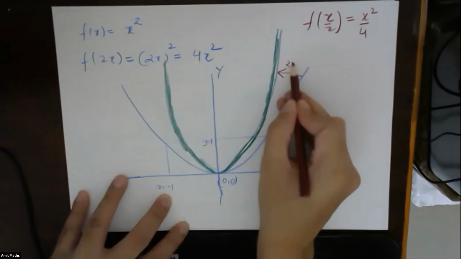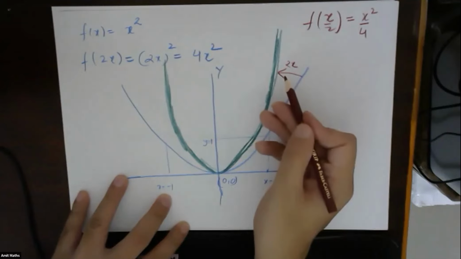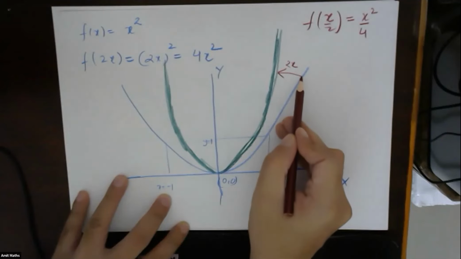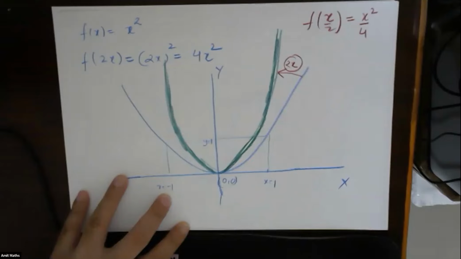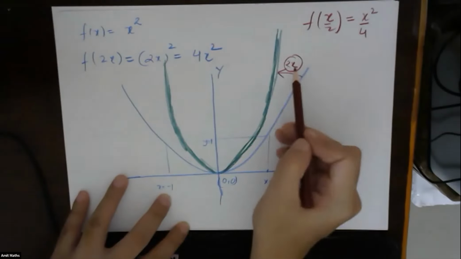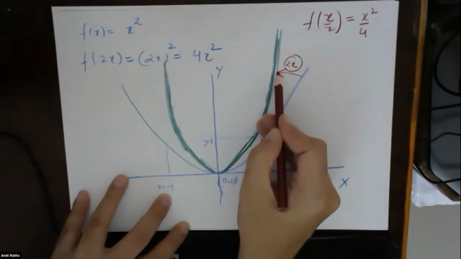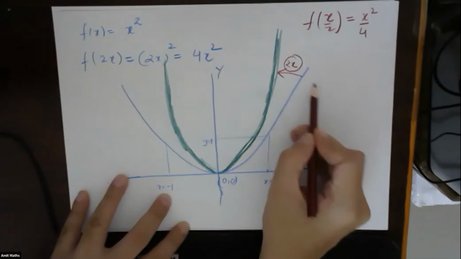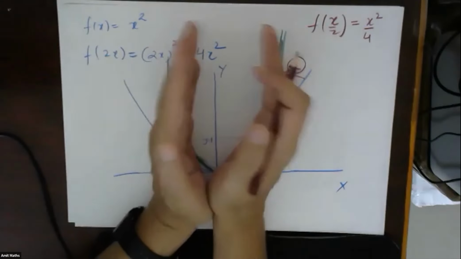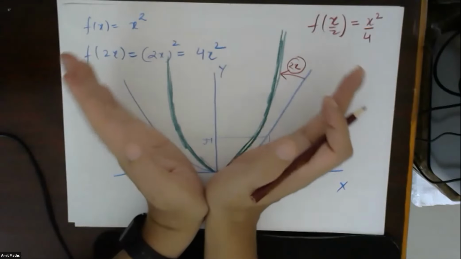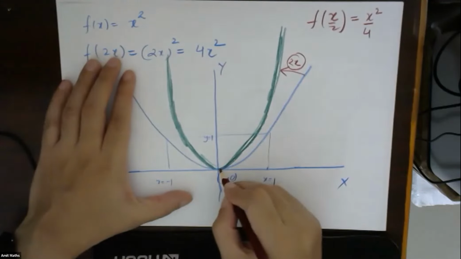When we are writing 2x, it is stretching inside. So in case of x by 2, how should the function look like? The new function will stretch outside. So in 2x, it is stretching inside. In x by 2, it should stretch outside.